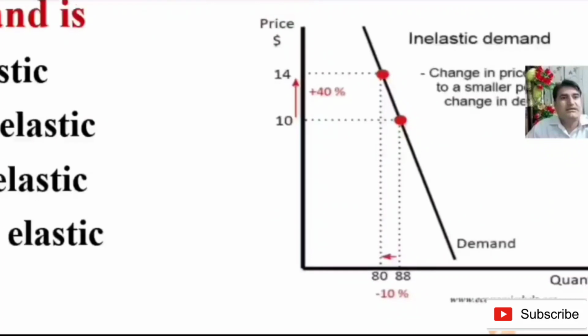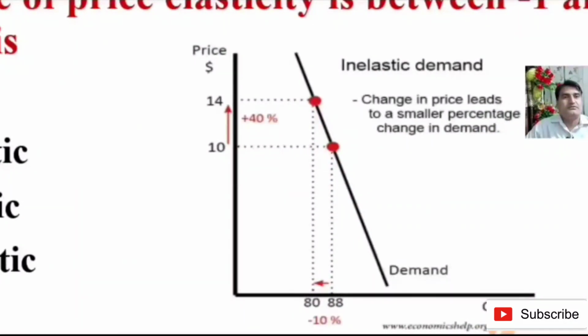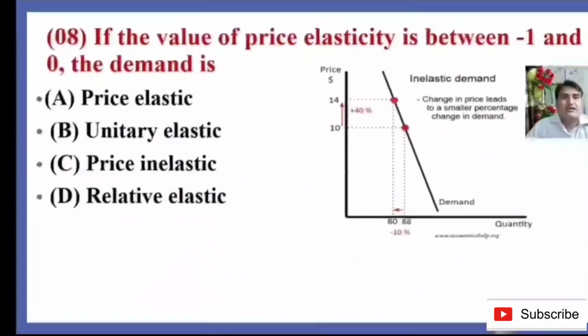As we know, inelastic demand is when the quantity demanded does not respond to change in price. A 40% increase in price leading to a 10% decrease in demand means it is inelastic demand, because the change in price leads to a smaller percentage change in demand. Or when the quantity demanded does not respond to change in price, it is also inelastic demand. So here we can conclude it is price inelastic. So C is the right answer.